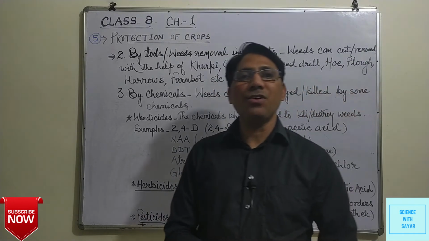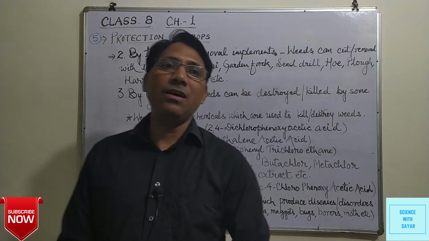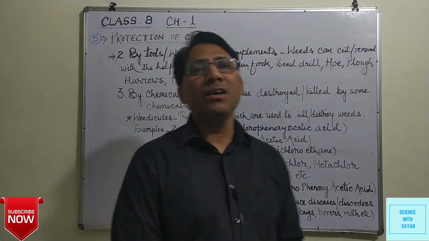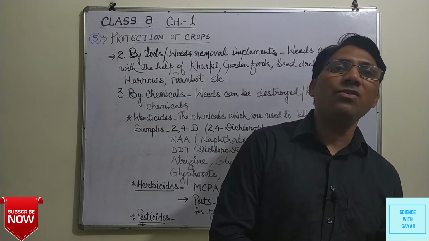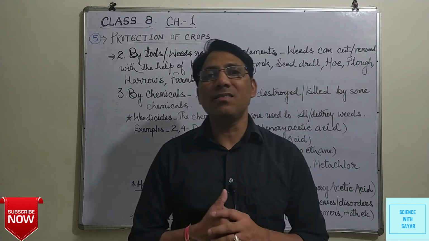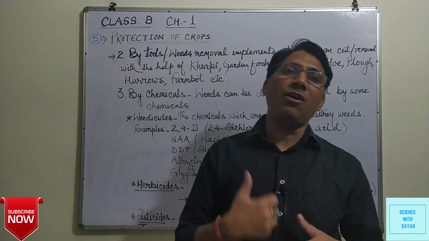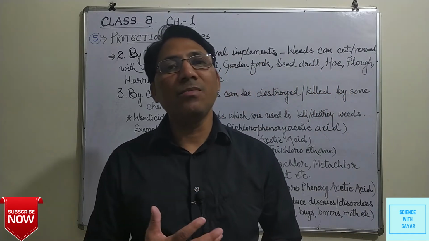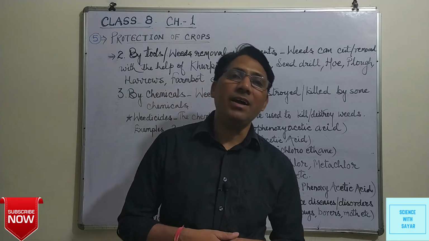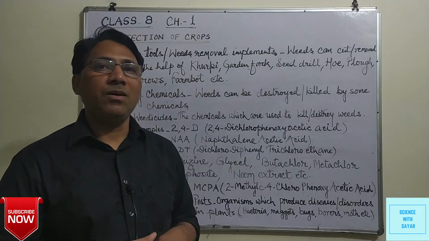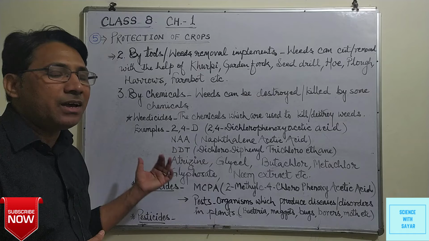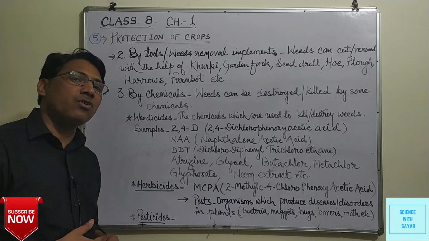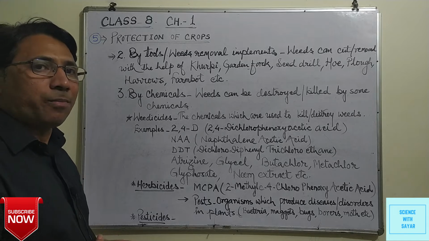They do not harm the cultivated crops. For example, we take medicines, and these medicines kill off the bacteria, viruses, worms, etc., which are found in our body. They do not harm the body system, organs, etc. So like this, these chemicals can destroy or kill the weeds. They do not harm the cultivated crops.